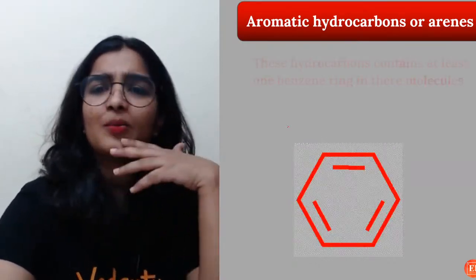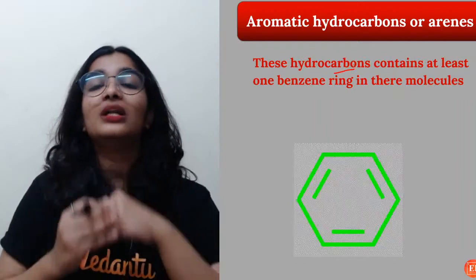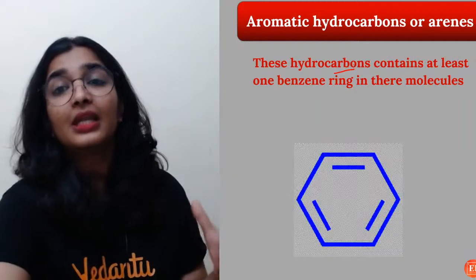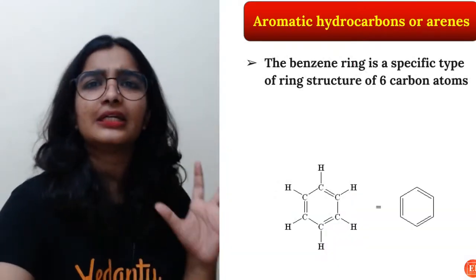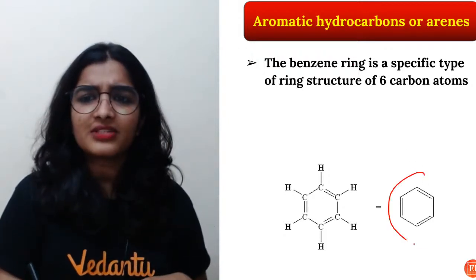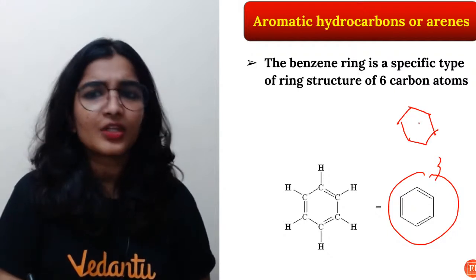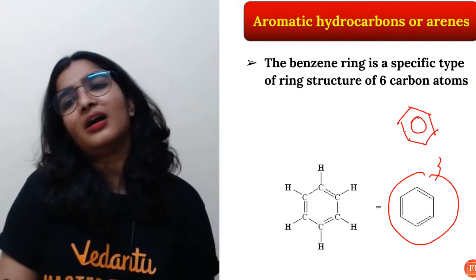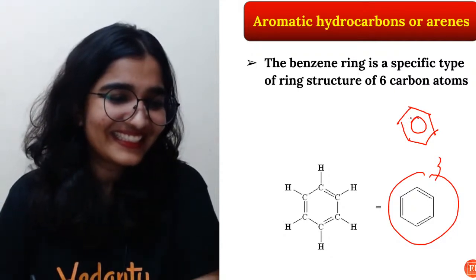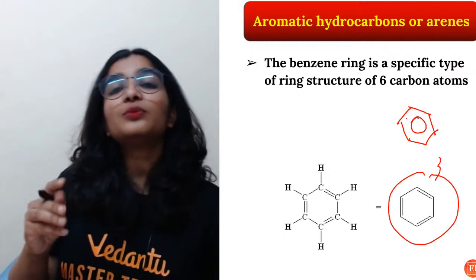Now coming to aromatic. These hydrocarbons contain at least one benzene ring. Sometimes there are compounds without a benzene ring also, but generally they will contain a benzene ring. So what exactly is benzene? You must have seen this, right? Have you seen or heard about the benzene compound? Sometimes you will write it like this. It looks like a bird nest. So this is benzene.